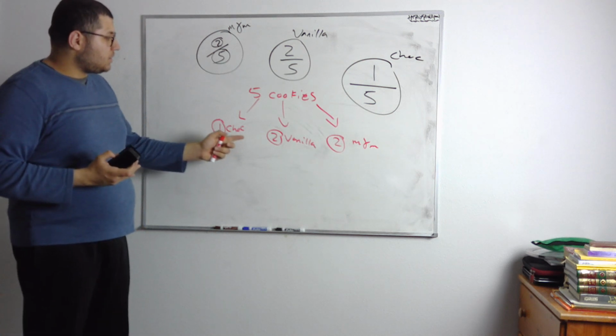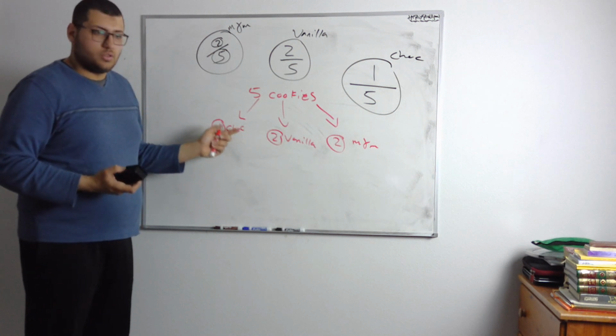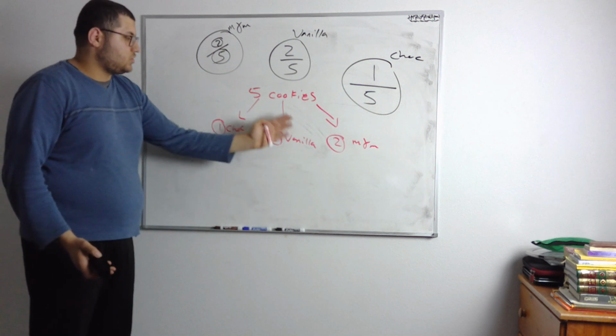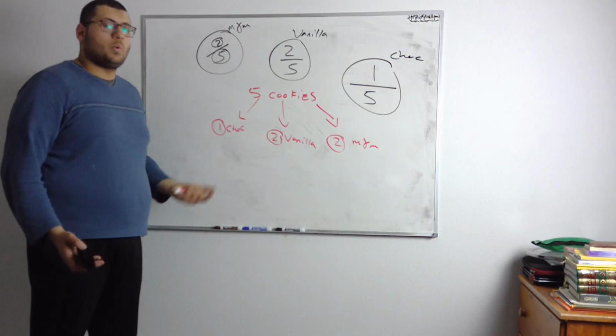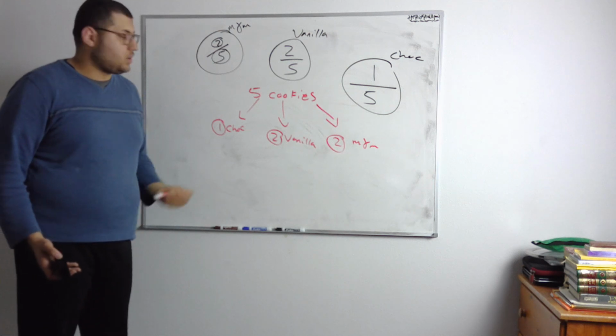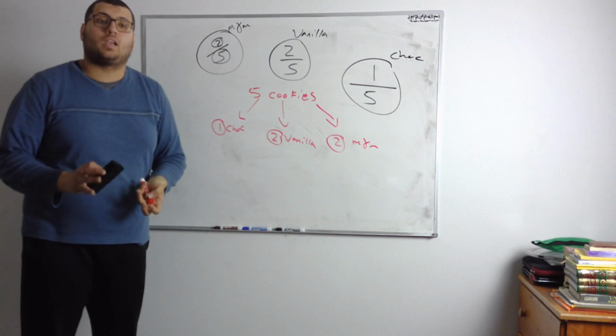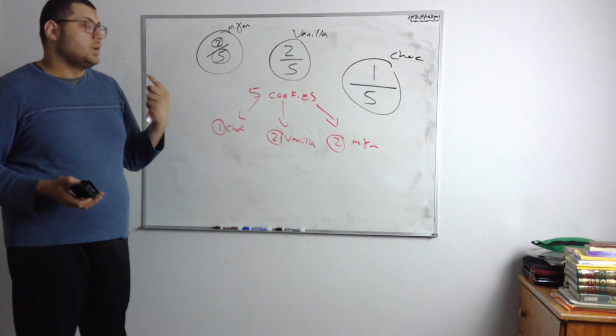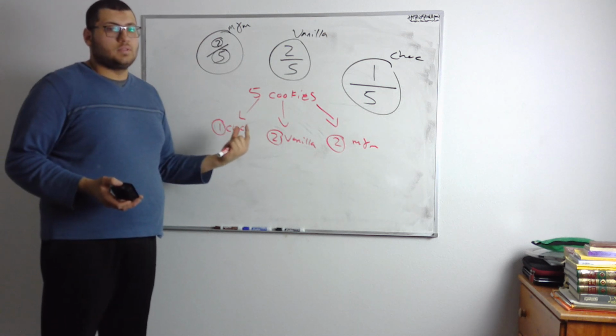Is it possible that I'm going to get a cake in here? There's no cake. That's impossible because there's no cake inside my box, right? But what's the probability I'm going to get a chocolate? Oh, it's 1 out of 5. That's unlikely. Why? Because there's only 1. What's the probability I'm going to get a vanilla?